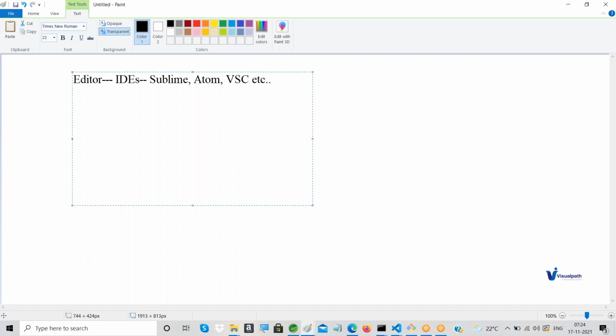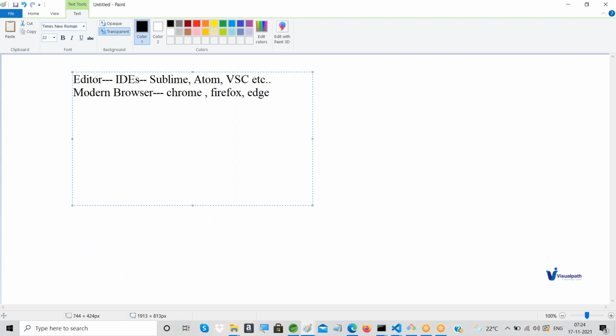And other than that, to check our output, how it is getting displayed, we require a modern browser. It could be anything, either Chrome, Firefox, or the Microsoft one, that is Edge.